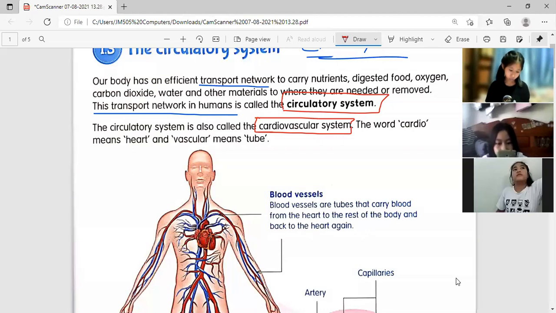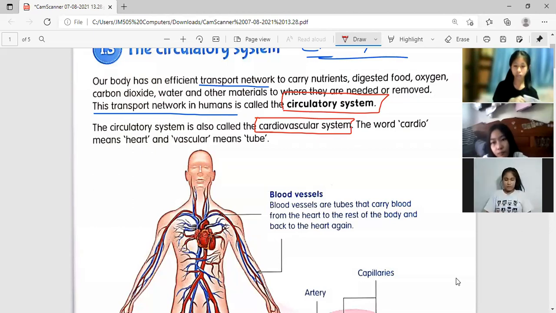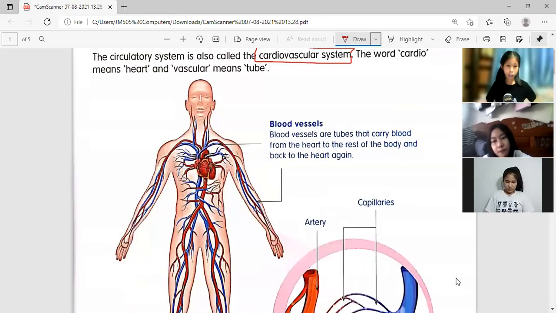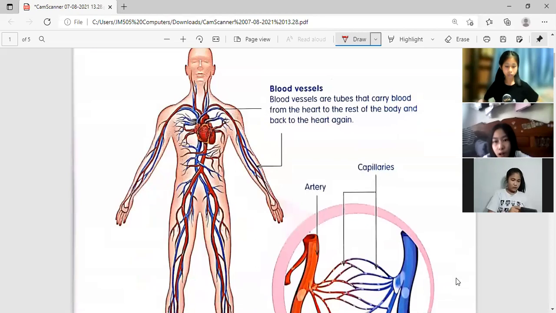You can highlight, you can use a highlighter like this. Cardio means heart and vascular means tube. Here, blood vessels.